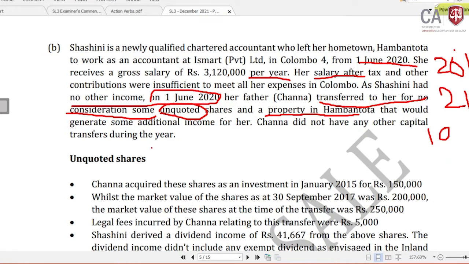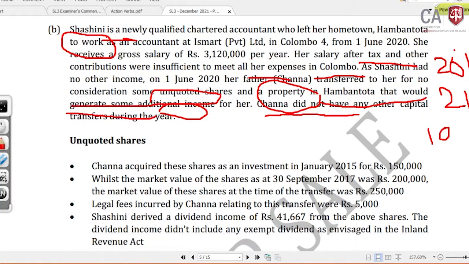Mr. Channa did not have any other capital transfers during the year. Now you need to look at this. There is a Mr. Channa and there is Shashini, the daughter. Who is the transferor? Mr. Channa. Who is the transferee, the beneficiary? Shashini. Then the details of the unquoted shares are given.